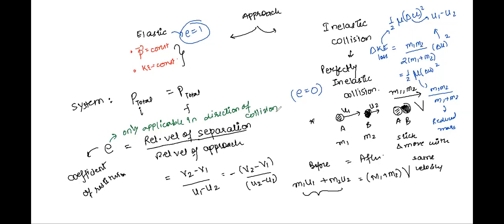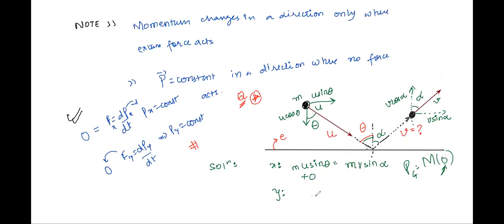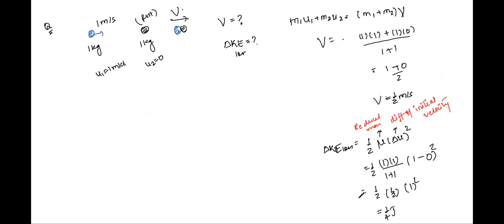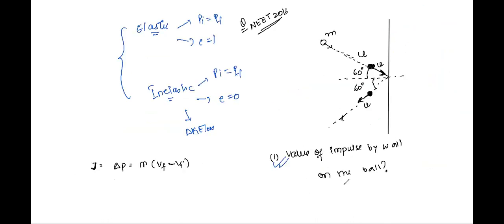In the direction of collision. See here. So we'll write in the y direction, e is equal to relative velocity of separation upon relative velocity of approach. See here, this one, separation upon approach. So coincidentally, for our given question, see what is the thing?